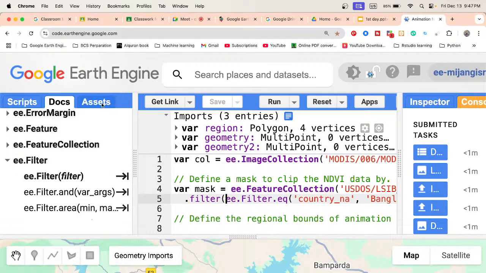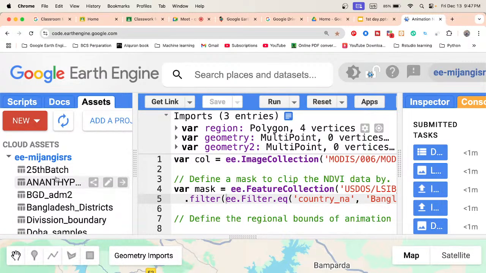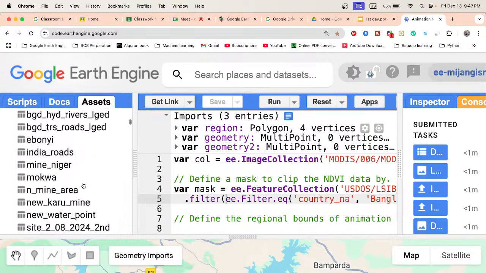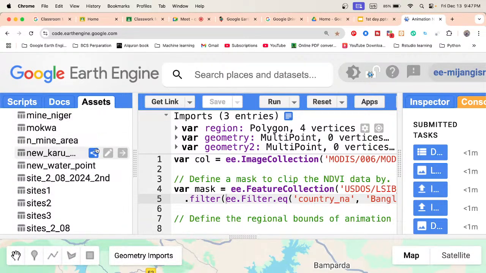Now, the asset tab mainly manages the assets which you uploaded. Here I already uploaded different types of shapefiles, CSV files, and raster imagery. We can freely upload 250 gigabytes of data.